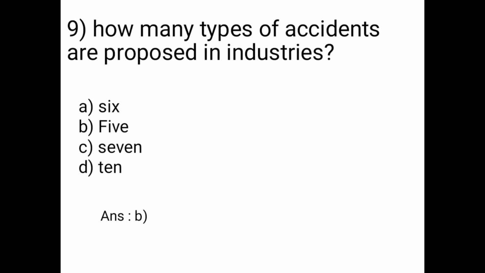Next question is, how many types of accidents are proposed in industries? Options are A is 6, B is 5, C is 7, D is 10. Correct answer is option B, means 5 types of accidents are proposed in industries.